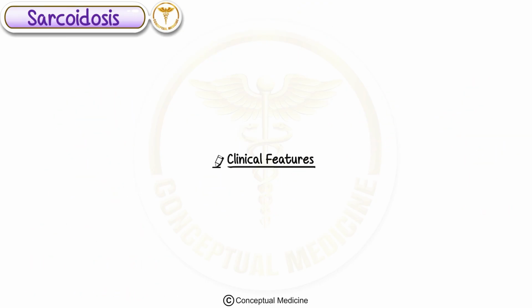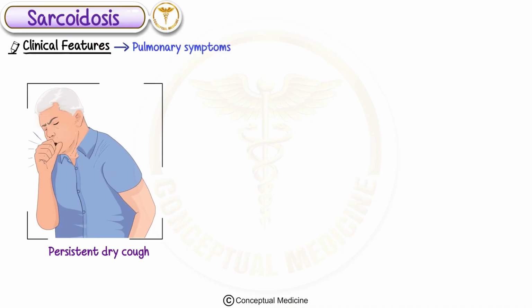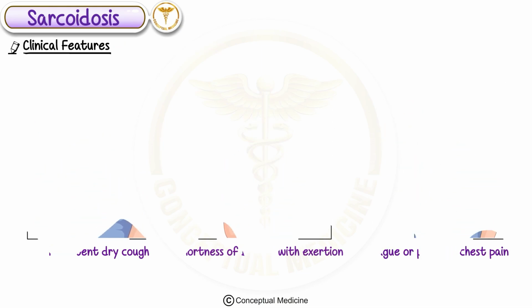Clinical features. What are the signs and symptoms of sarcoidosis? Pulmonary symptoms are the most common: persistent dry cough, shortness of breath, especially with exertion, and vague or pleuritic chest pain.